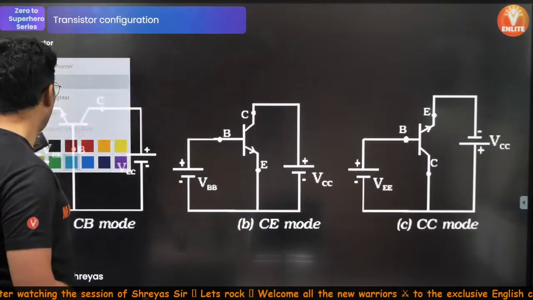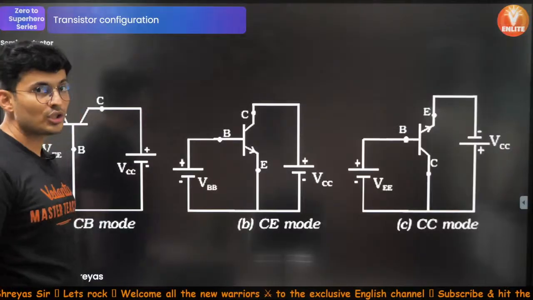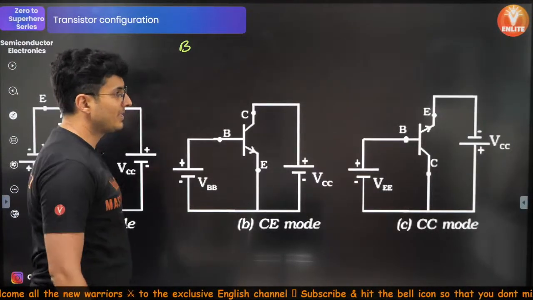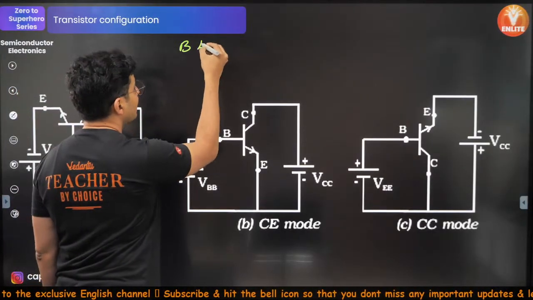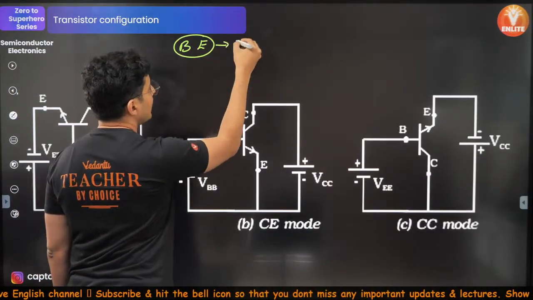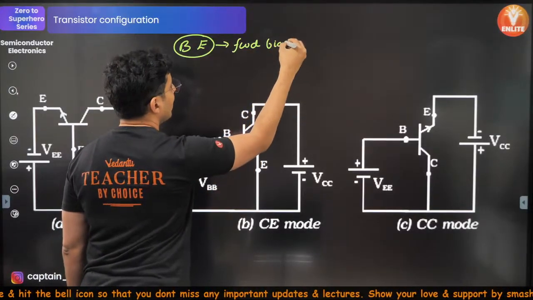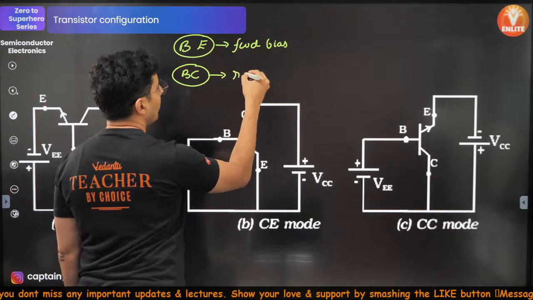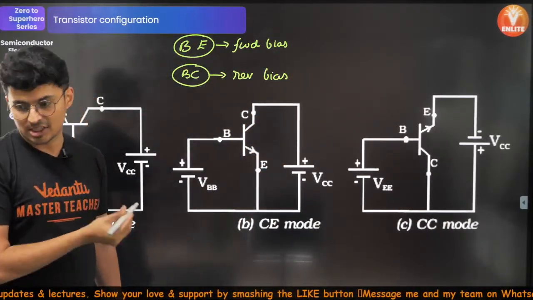Also, one more important thing which you should know. The base-emitter junction is always in forward bias, and the base-collector junction is always used in reverse bias for its proper functioning.